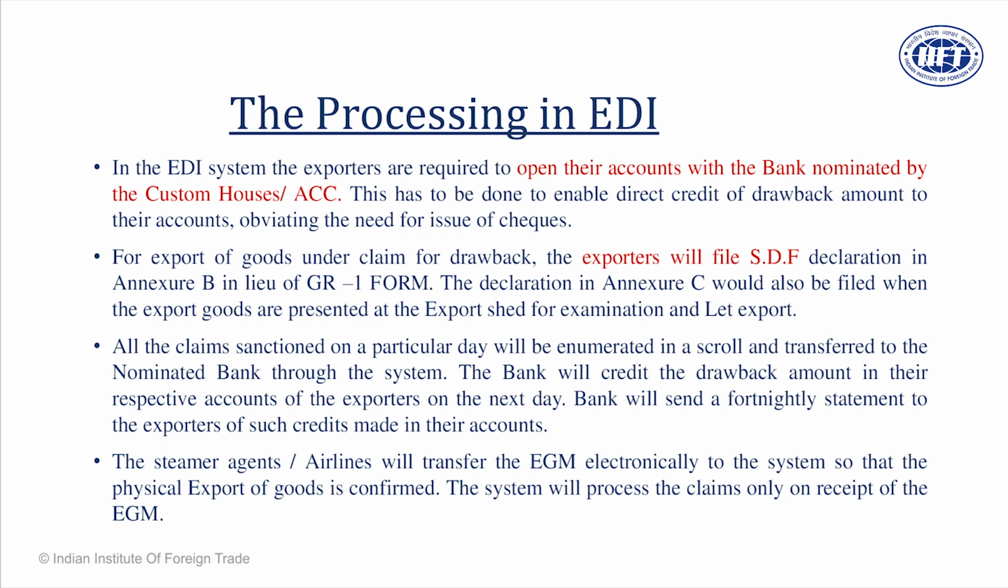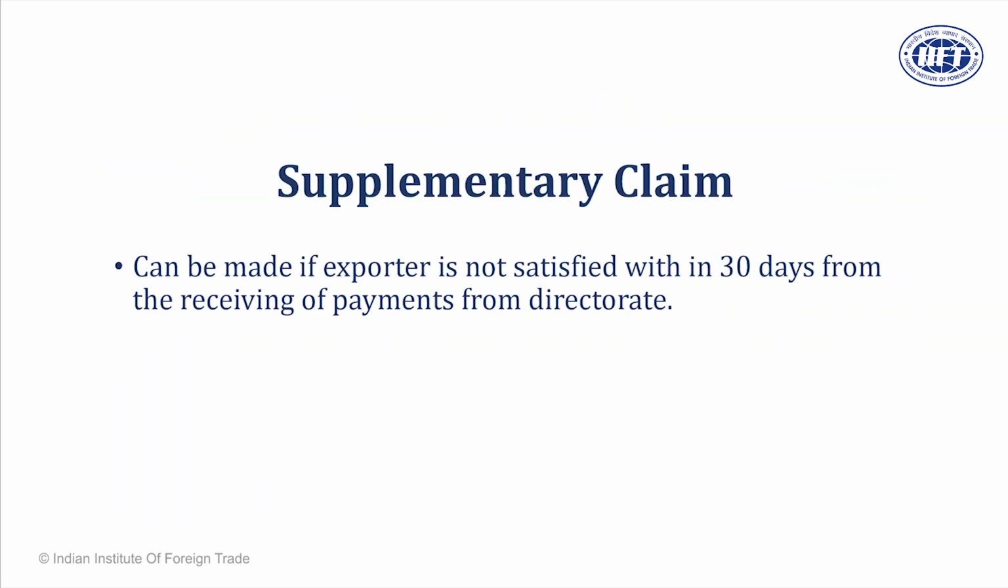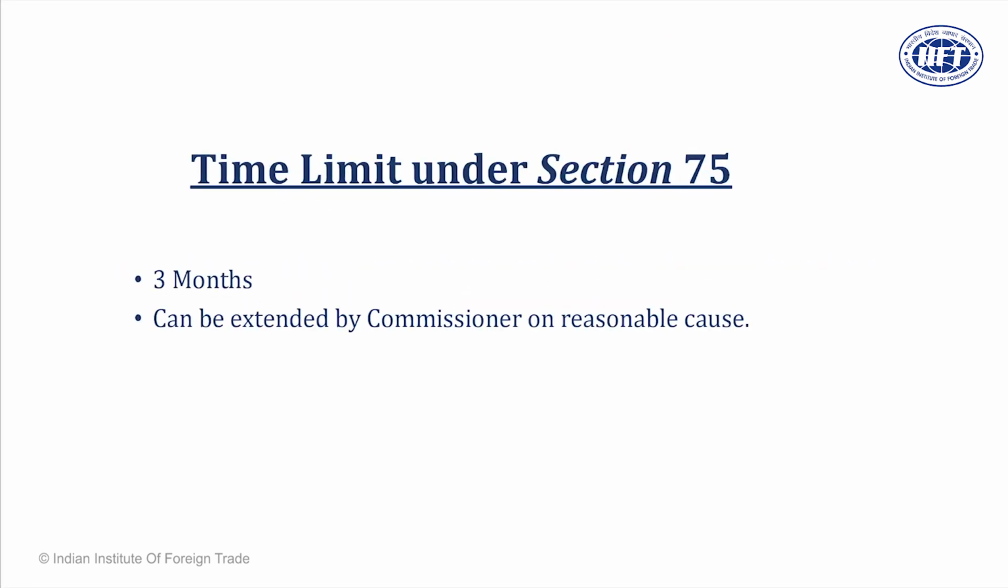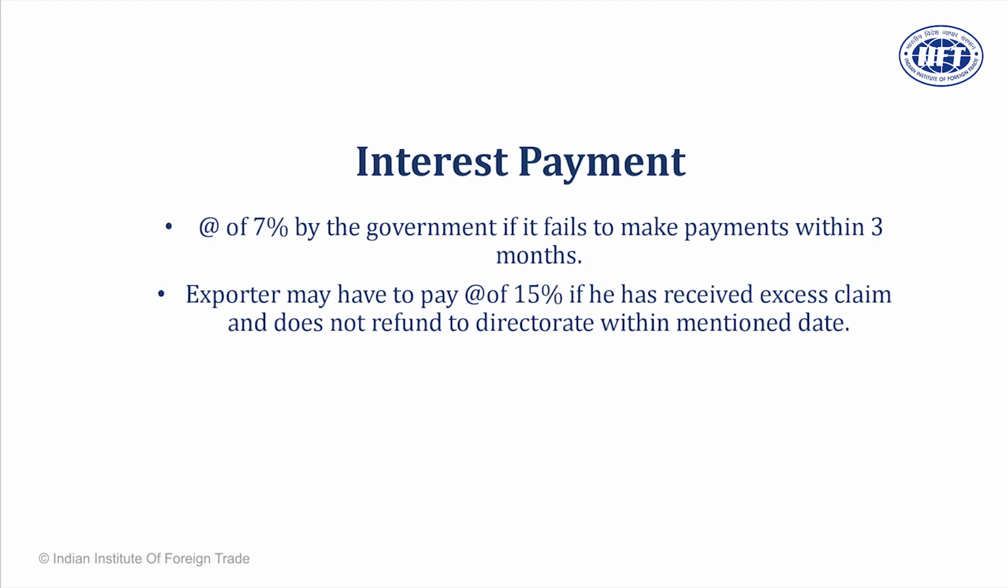So dear friends, in case you are not happy with your drawback claim, you can file a supplementary claim. Usually your drawback claims are processed within 3 months. In case the customs fails to process them within 3 months, they will pay you interest at the rate of 7%. And if erroneously the drawback is paid in excess to you, you are supposed to refund it from the date of intimation. Should you fail to do so, you have to pay interest at the rate of 15%. Customs reserves the right under Section 142 of the Customs Act to recollect the revenue which has been erroneously paid to you as a drawback.